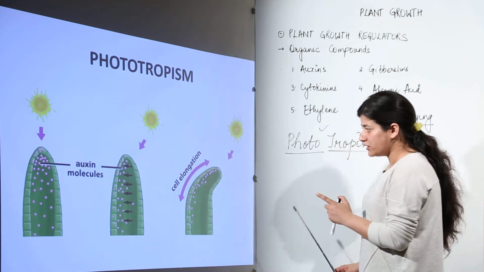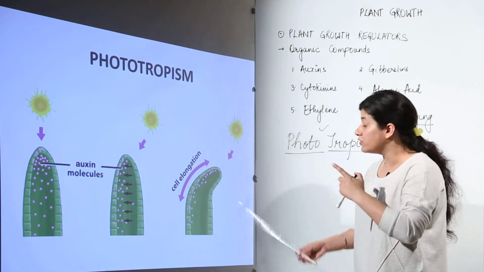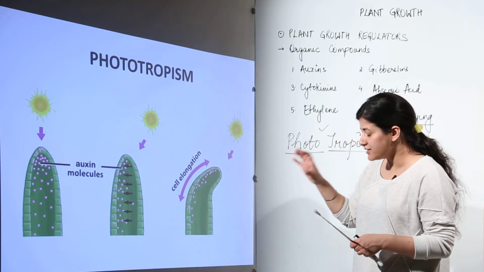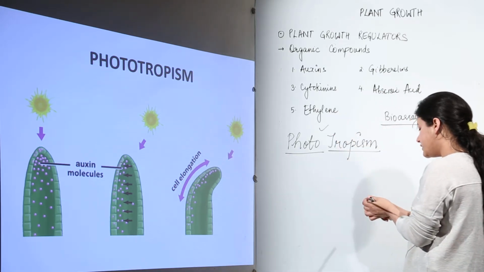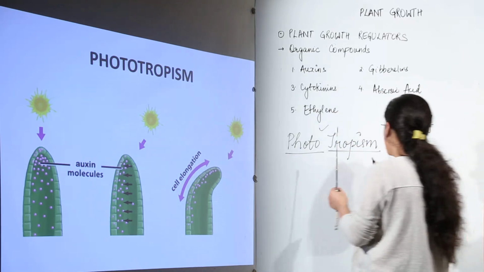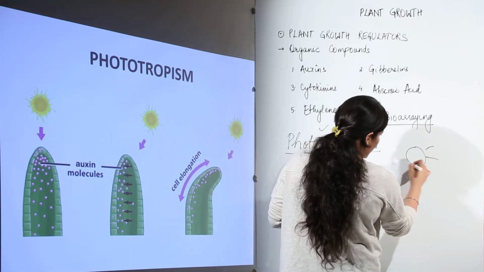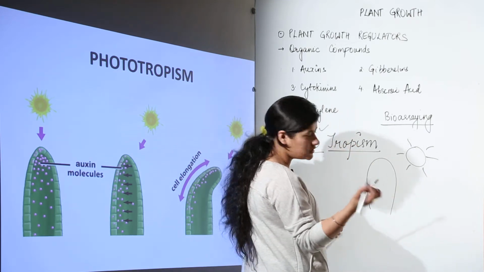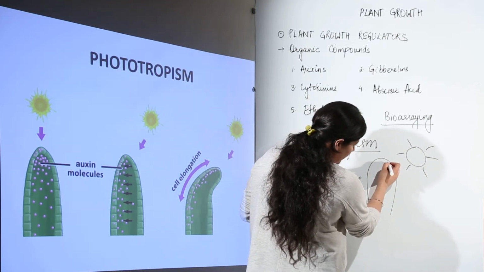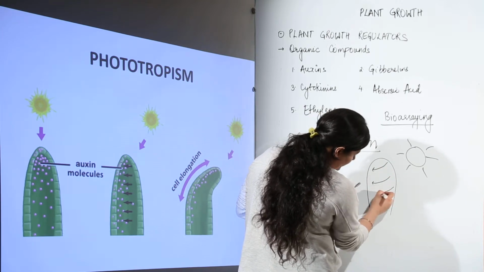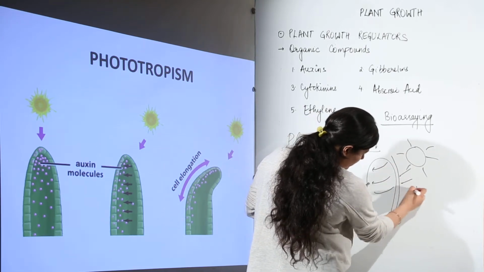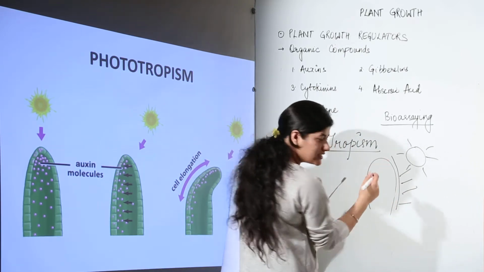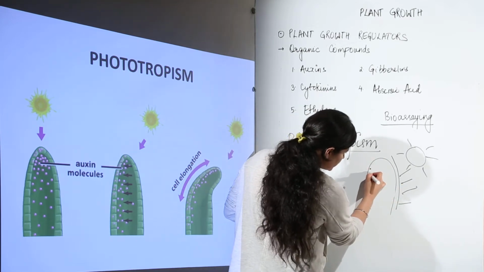Now, this is quite confusing. You might have an idea, or you might not, that this does not explain how cell elongation is taking place. What you have to understand over here is that supposedly we have sunlight over here, and I know that there is a certain compound which does not have much affinity towards sunlight, so it moves towards the other side. The portion which is receiving the sunlight, auxin is moving away from it, and as we studied, what are the functions of auxin? Cell division basically. So it would be concentrated over here.